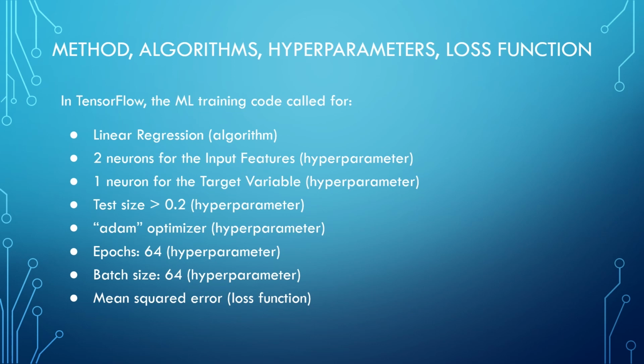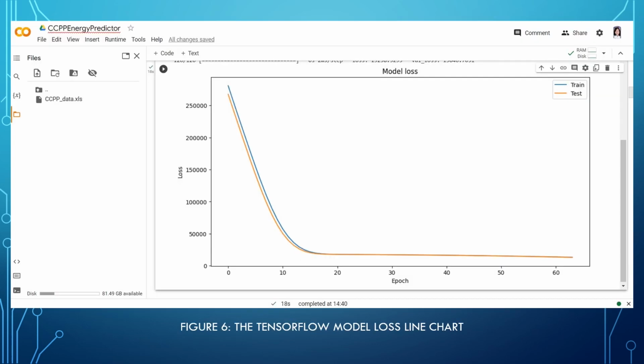I went to TensorFlow, and the training code called for linear regression, two neurons for the input features, and one neuron for the target variable. The test size was determined as 0.2. The Adam optimizer, 64 epochs, batch size 64, and the loss function would be measured on mean squared error.